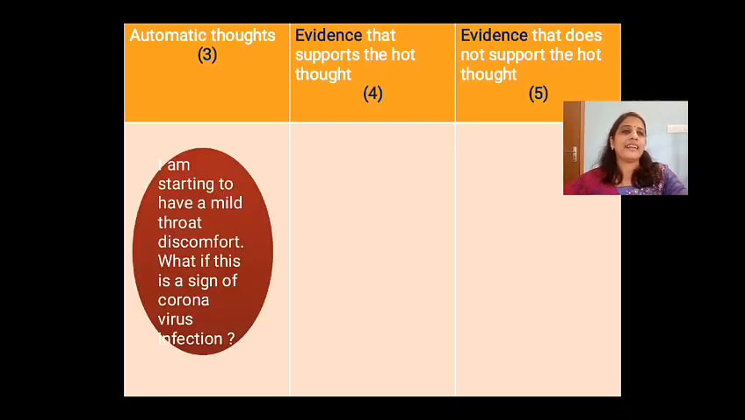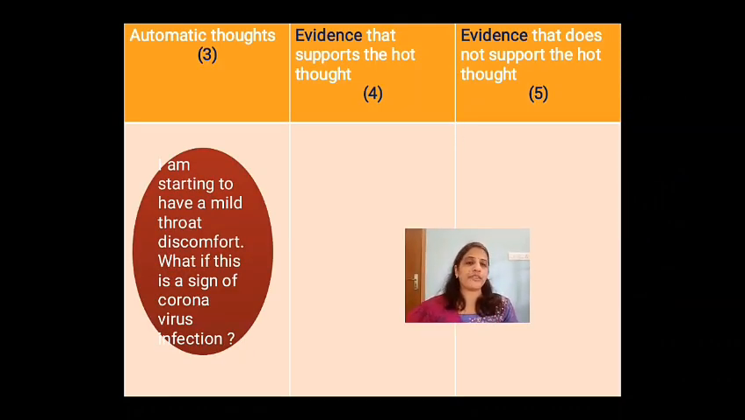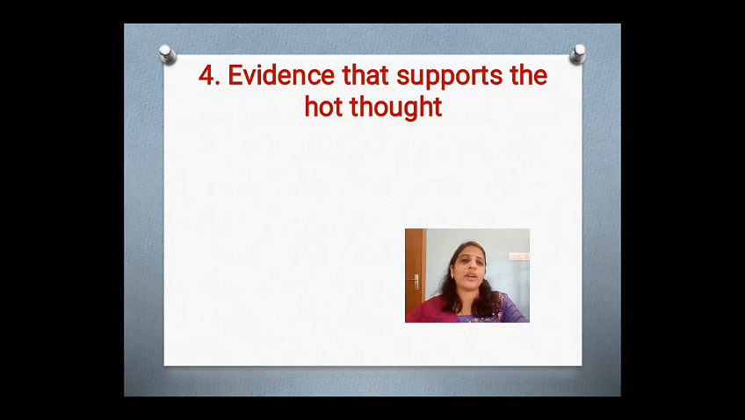So next, let us move on to columns 4 and 5. Both these columns are for documenting evidence. In column 4, we have to write those points which support the hot thought. And in column 5, we have to write those thoughts which do not support the hot thought. So first, let us discuss column 4.